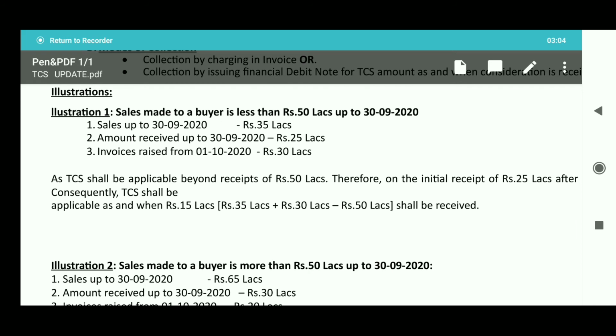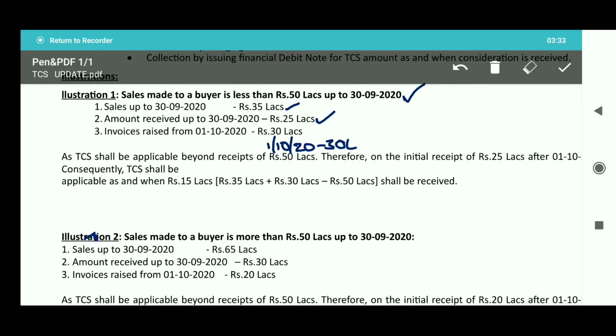Here in the first illustration, sales made up to 30th September 2020 is 35 lakhs, and the amount received till that date is 25 lakhs. Invoices raised from 1st October 2020, so sales from 1st October 2020 is 30 lakhs. Now, on what value shall TCS be collected? Total sales made till 30th September is 35 lakhs and further sales from 1st October 2020 is 30 lakhs.